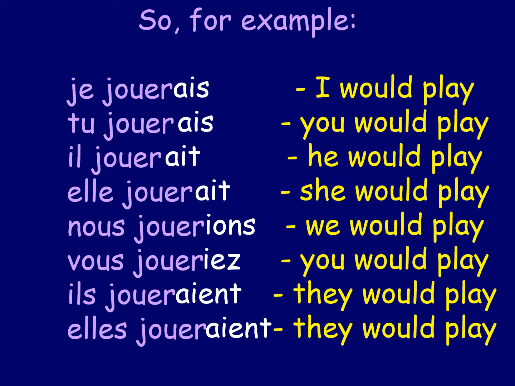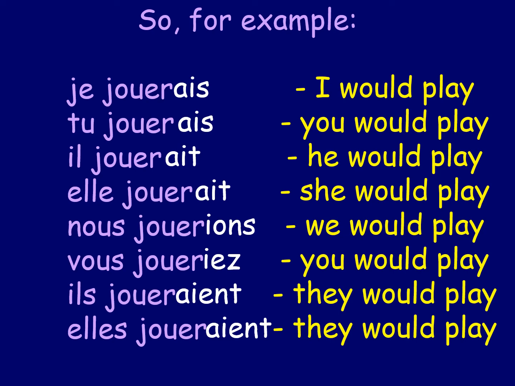This is why I'm saying to you, it's very important we learn them carefully. So you could make a simple mistake. You could be trying to say I used to play, which would just be jouais, but you might make a mistake. You might leave the ER in there because you've got it a bit muddled up. And instead of saying I used to play, you've said I would play. Or vice versa, you could do the opposite.